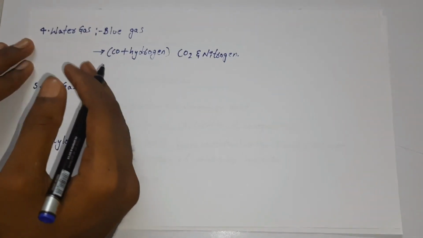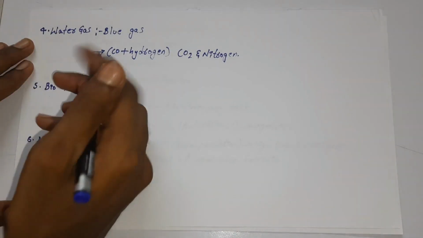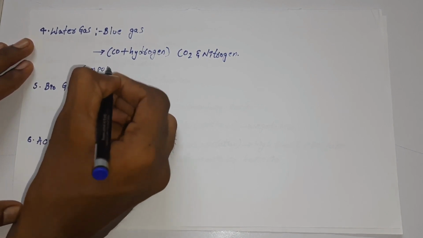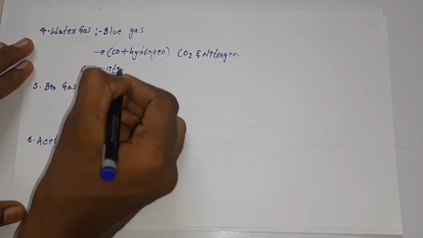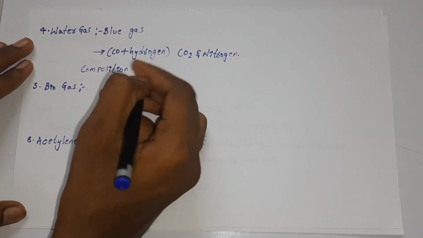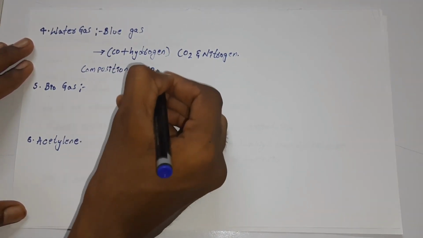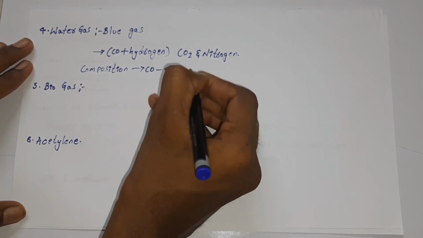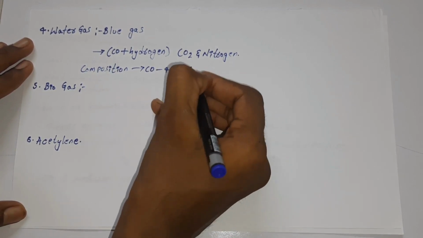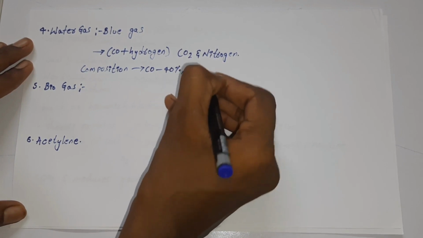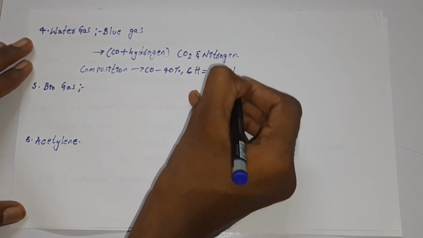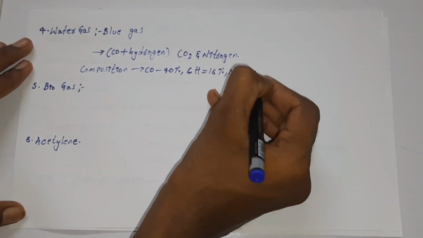If we observe the composition of water gas, it consists of nearly around carbon monoxide 40%, hydrogen 16%, and nitrogen 4%.